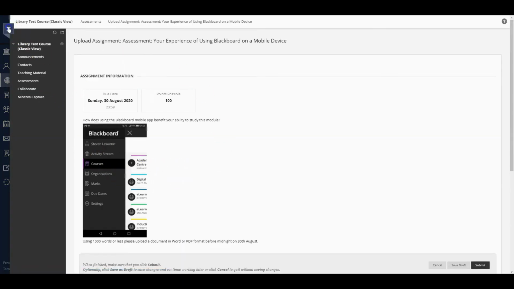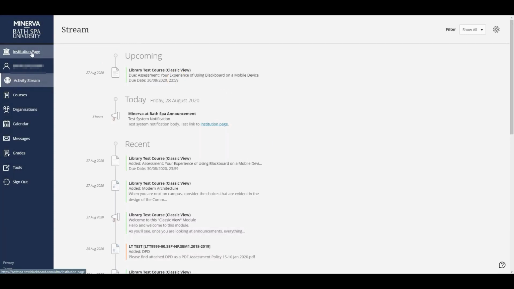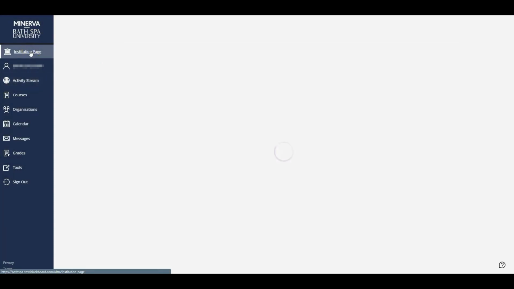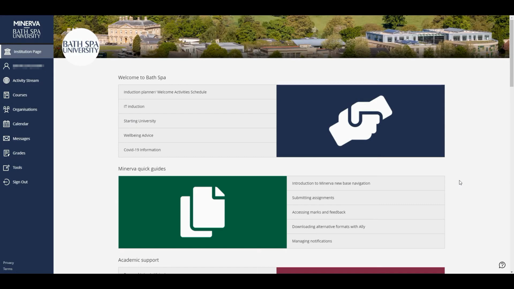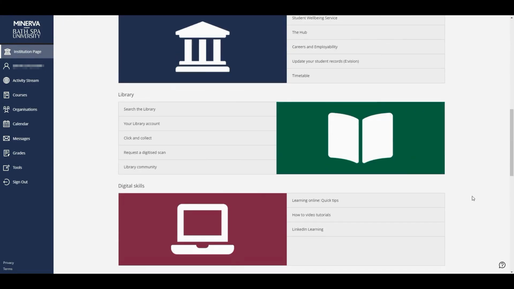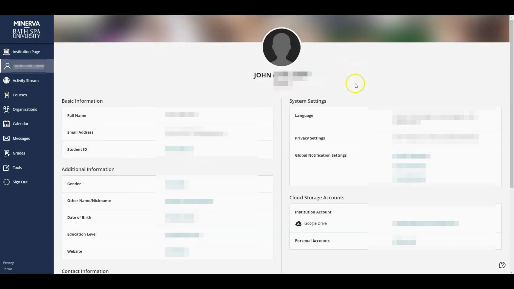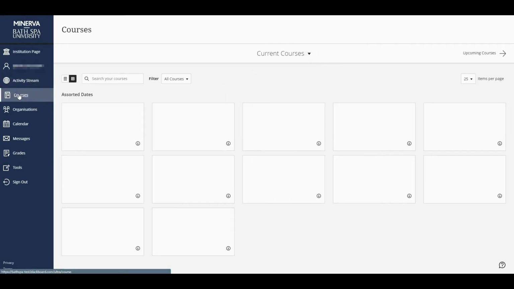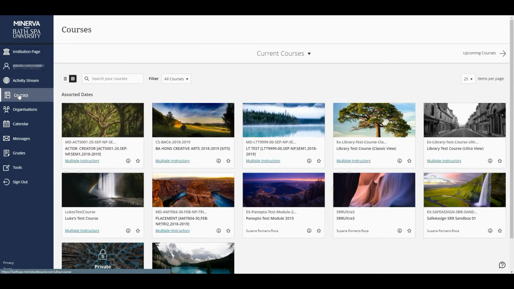module. A useful page to become familiar with is the institution page. The institution page contains lots of helpful resources gathered together into themes. Becoming familiar with where all this information is means you'll always know where to find it. Below the institution page, you'll find your profile, and then under the activity stream are your courses.